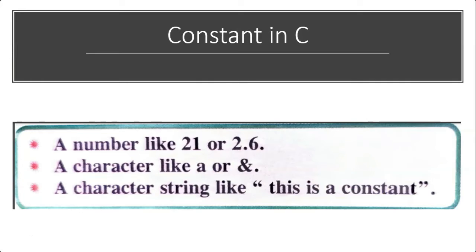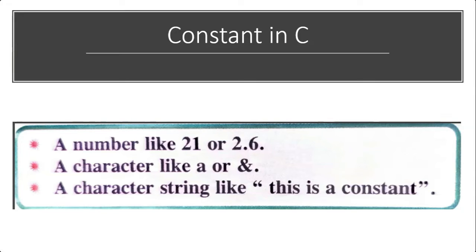What is a constant in C? Constants are data whose value cannot be modified during the execution of the program. Normally, the value which is assigned to a variable is called a constant. A constant can be a number like 21, 2.6, a character like A or ampersand, or a character string like "this is constant".